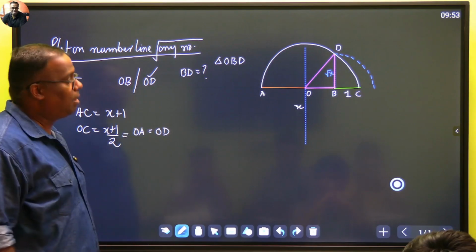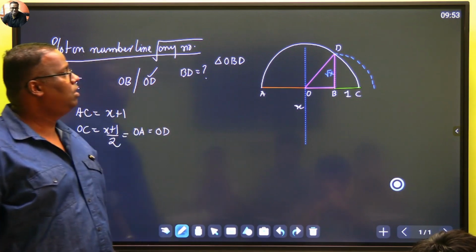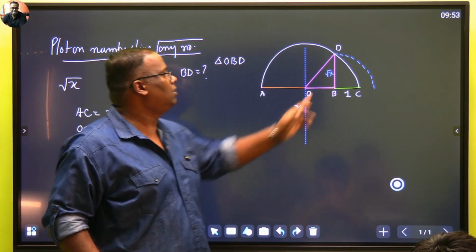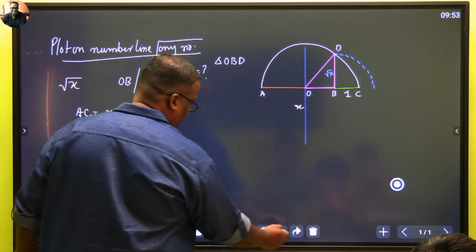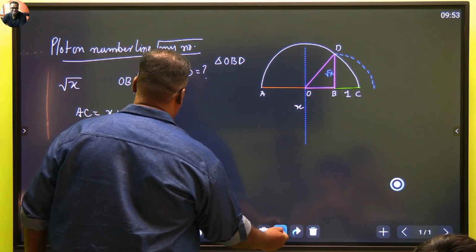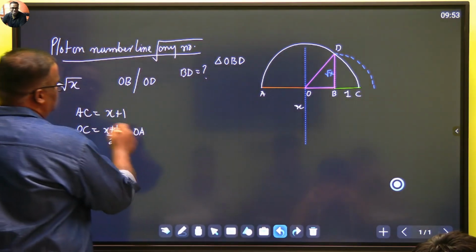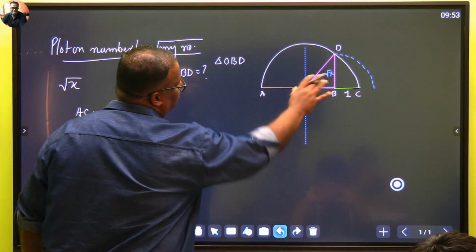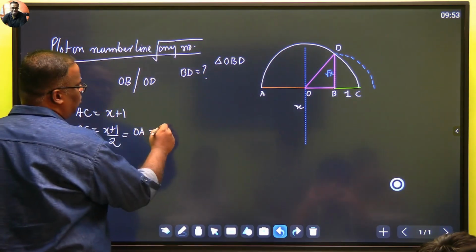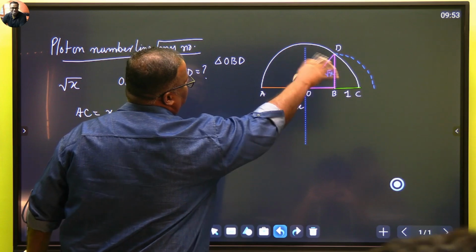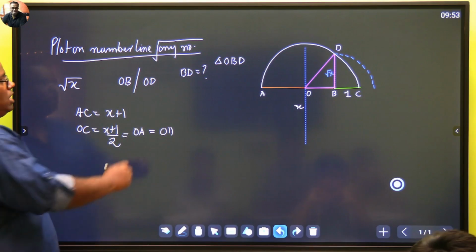No, not OD. OC. Oh, sorry, one minute. गलत लिख दिया. Okay. So OA is equal to OC. So we have already got this value, right? And it is also the radius, ना? तो ये OD के बराबर भी तो होगा. ठीक तो है. ये radius है ना? Is a radius. Clear? So OD का वैल्यू तो हमें मिल गया.